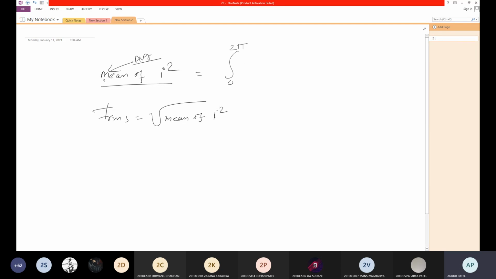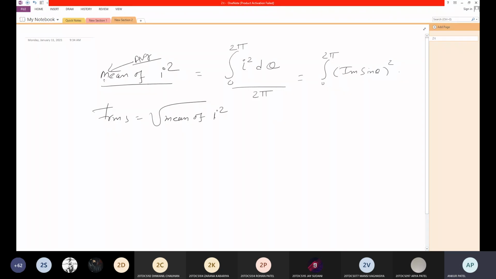So first you need to find the mean of I square. According to this analytical method, integrate from 0 to 2 pi of I square d theta, divided by 2 pi. So this is the equation for the sinusoidal current. As we know mathematically, I is equal to Im sin theta.